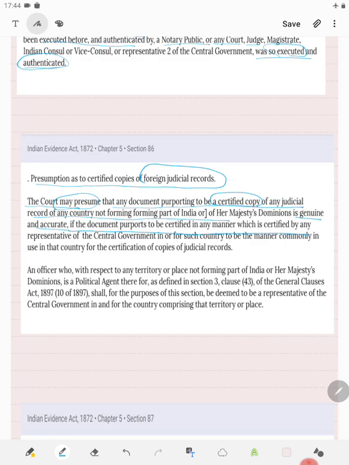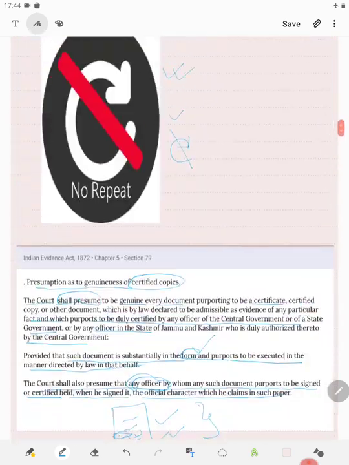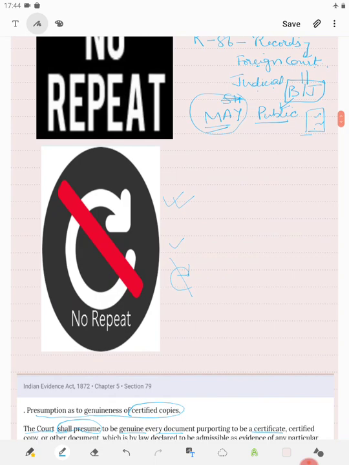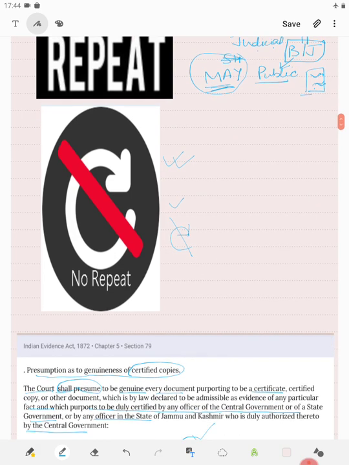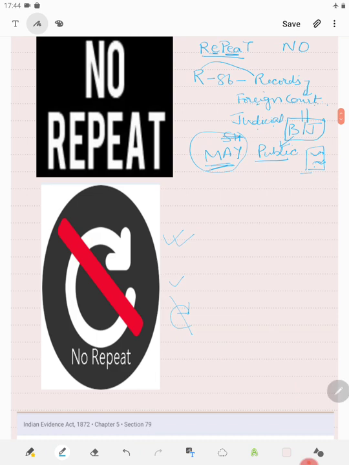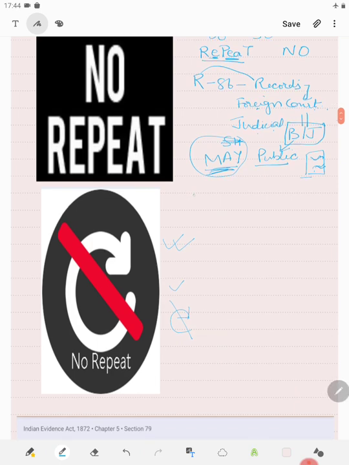So, if a certified copy is produced and the party says that this is a certified copy of a foreign judicial record, then it is discretionary upon the court to make the presumption or not. So that is section 86. Remember, it is may, not shall.